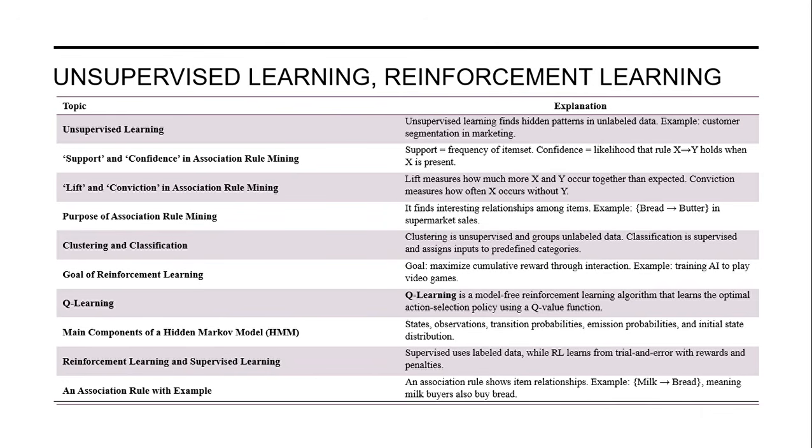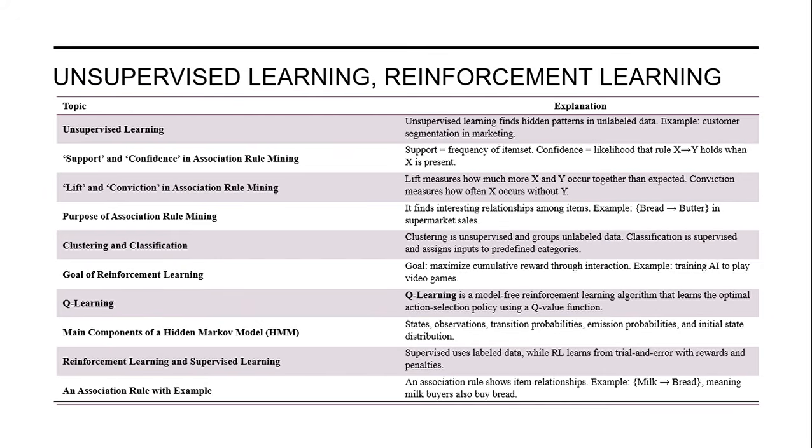Let us check unsupervised learning and reinforcement learning. Unsupervised learning finds hidden patterns in unlabeled data. For example, customer segmentation in marketing. In association mining, these are the 4 definitions which are very important. Support, which is equal to the frequency of the item set. Confidence, the likelihood that the rule X implies Y holds when X is present. Lift measures how much more X and Y occur together than expected. Conviction measures how often X occurs without Y.